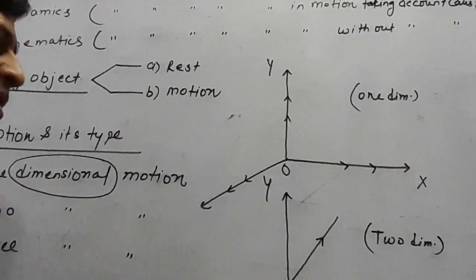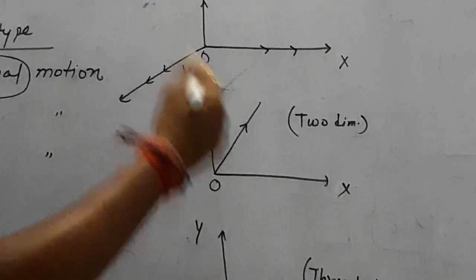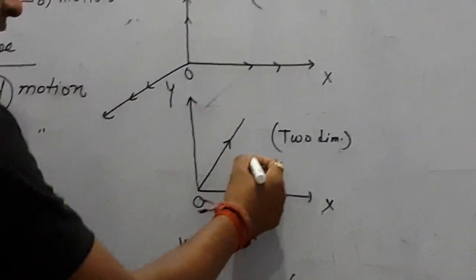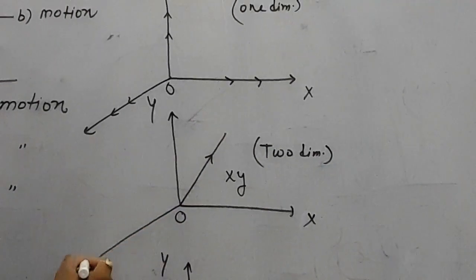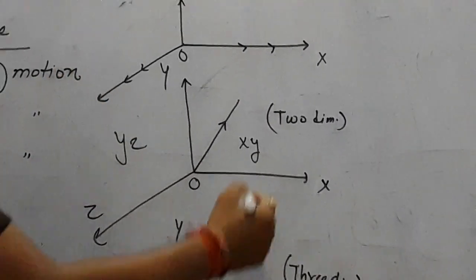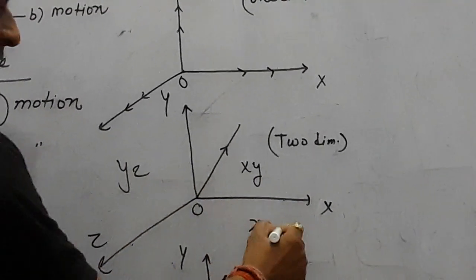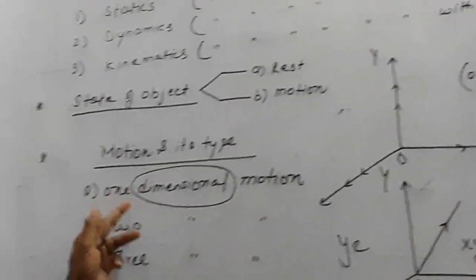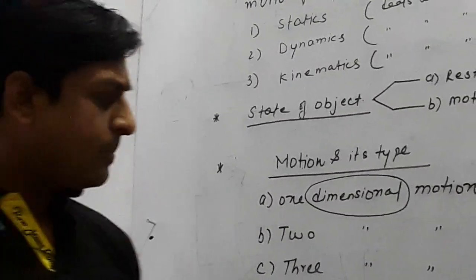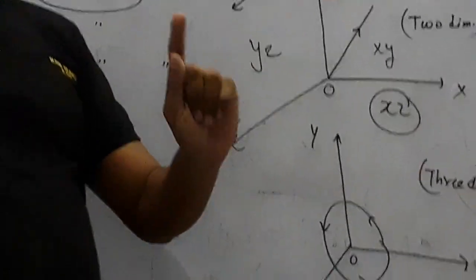In two dimensions, if the body is moving along any two axes, means along any plane, this plane is xy. In the same way, if the body is moving in this particular plane, that is yz. In this way, if the body is moving in this particular plane, that is xz, then the motion of the body is called two-dimensional motion. Three-dimensional motion is when the body is moving along all three axes. Then the motion is called three-dimensional.